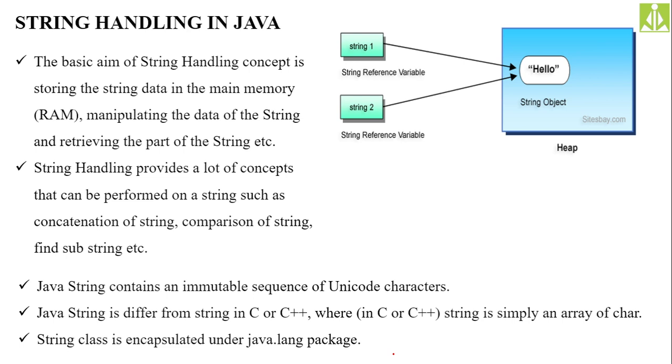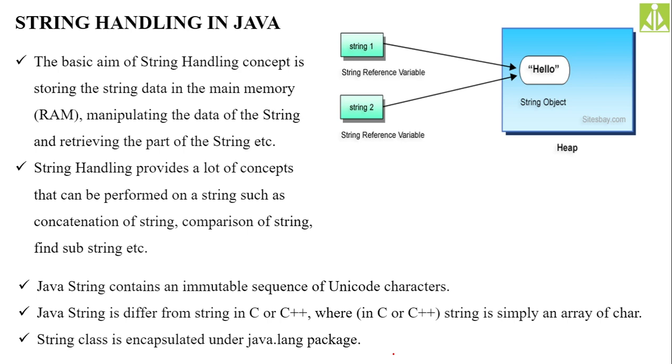For strings we have a different set of operations: concatenation, comparison, reversing, counting the characters, converting to uppercase, taking back to lowercase, printing the individual characters, and subdividing the string using delimiters. All these things we can perform on the string.